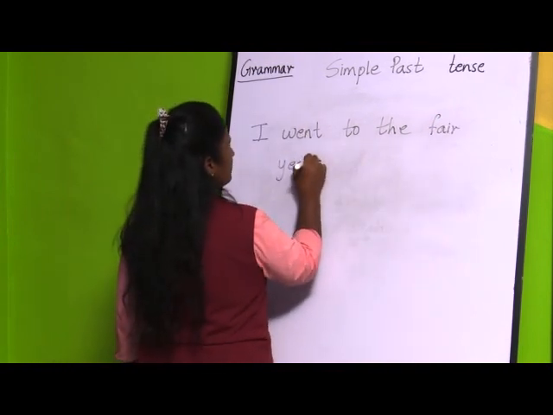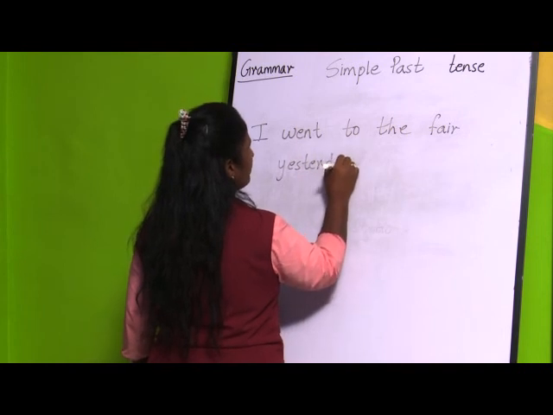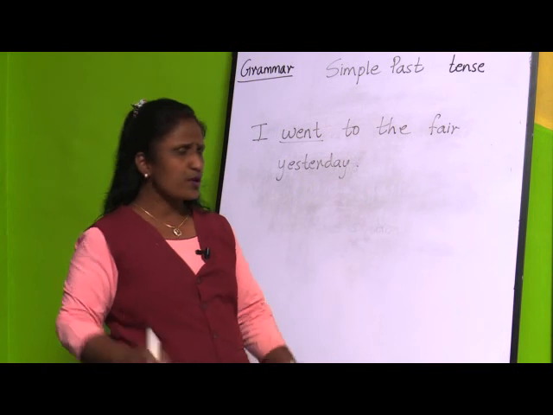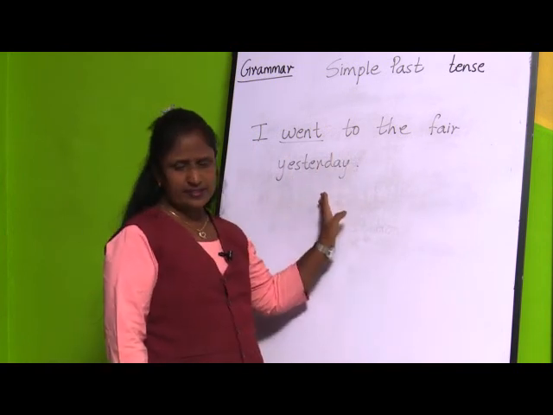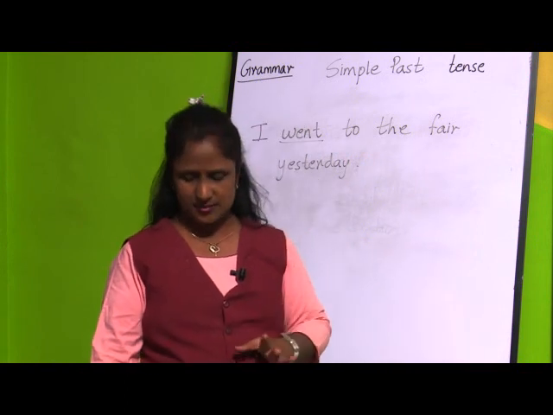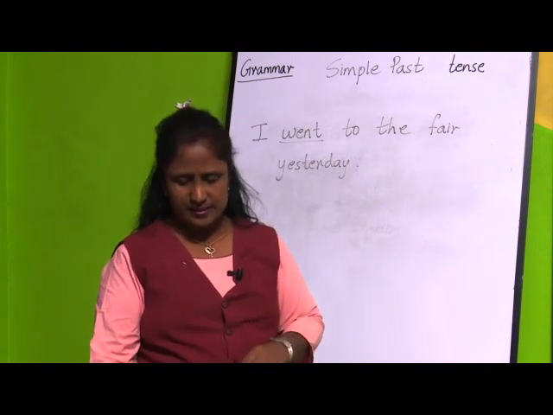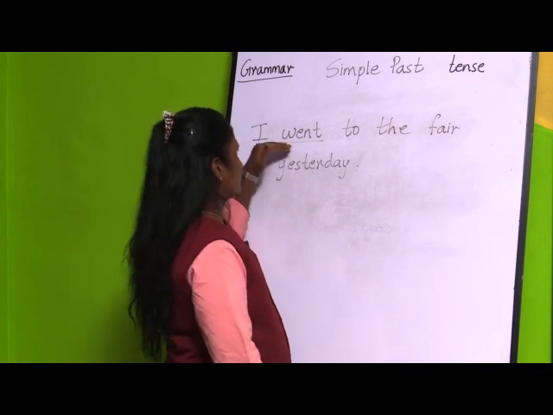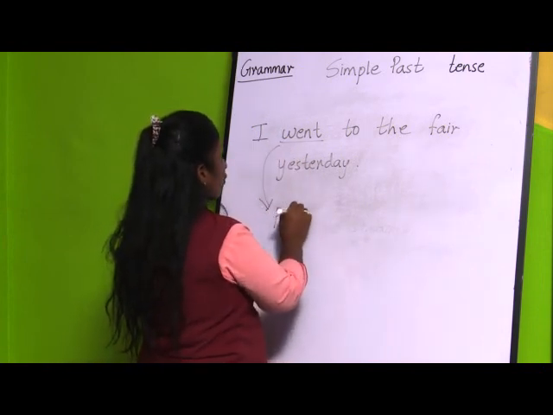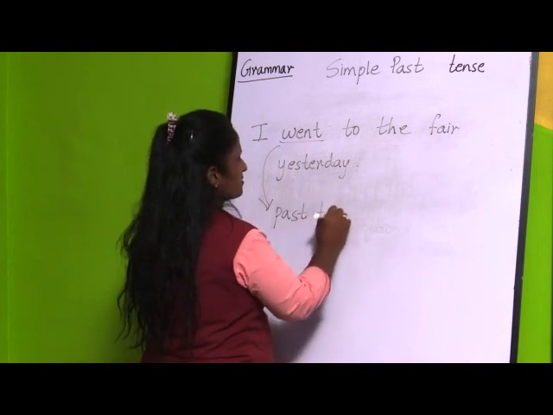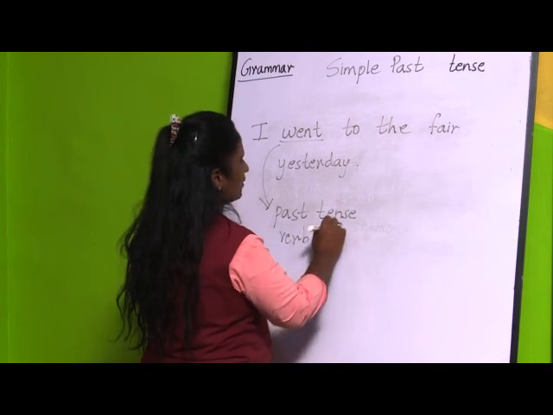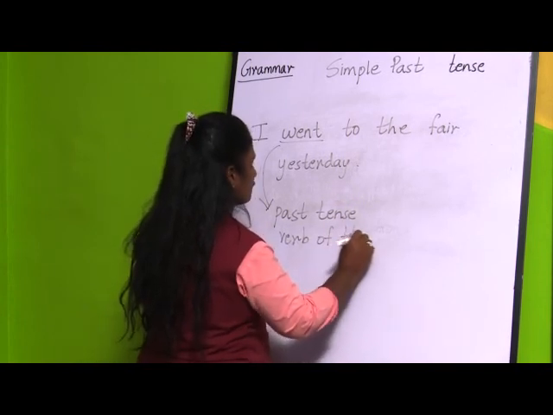Now, this verb, that is went, this action has taken place in the past. So I have taken this example, I went to the fair yesterday. Now, how are we going to form the simple past tense? Only one rule is there: the past tense of the verb. This word is the past tense of the verb go.